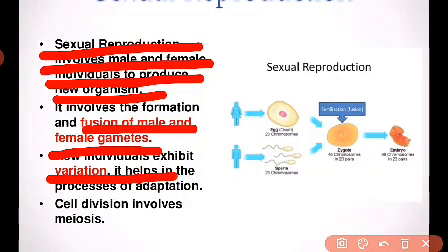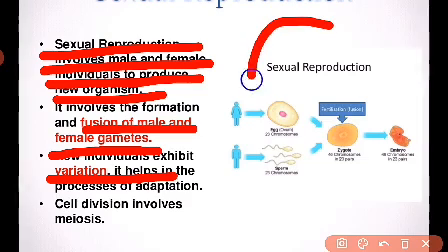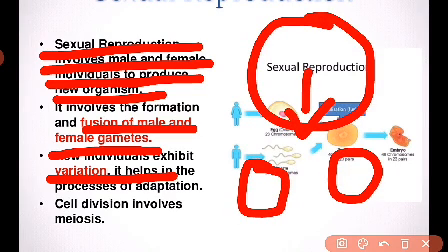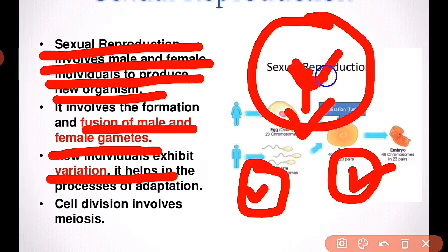Next, one of the important characteristics of sexual reproduction is that variations are seen during sexual reproduction. You know what happens in case of binary fission. From binary fission, two cells are produced, and these two cells are the exact copy of their parent cell. But in sexual reproduction, the new organisms produced are not the exact copy of their parents, right?